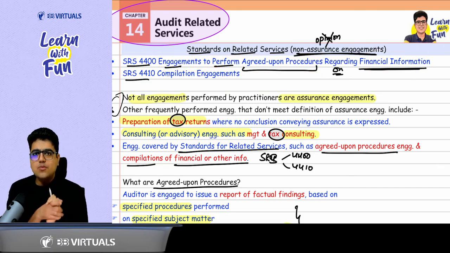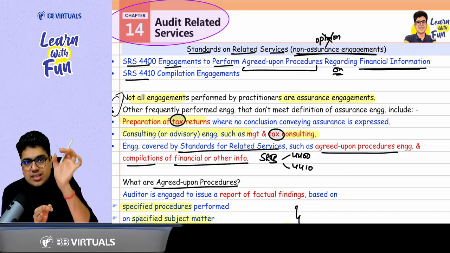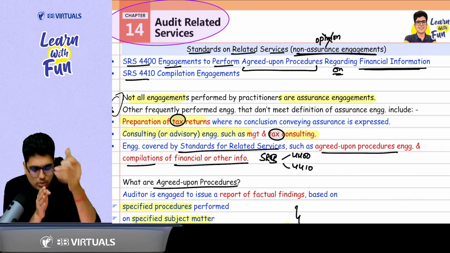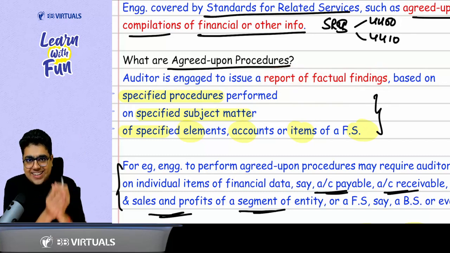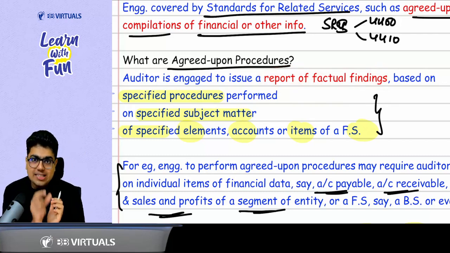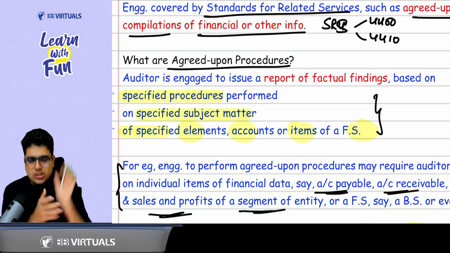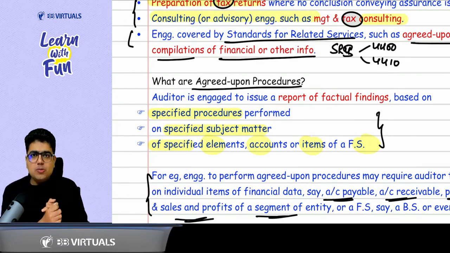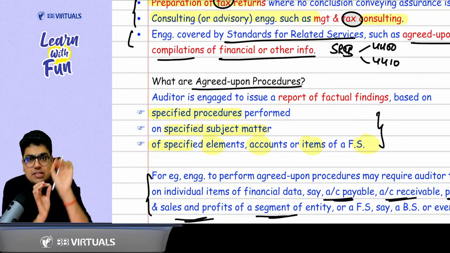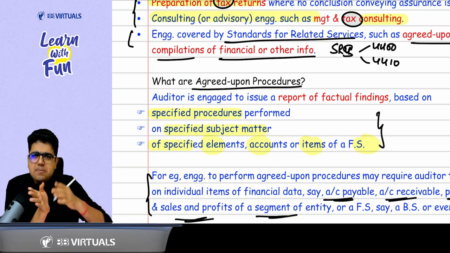Now, sir, the question comes, what is an agreed upon procedure? In the agreed upon procedures, you are just required to report the facts, the findings. How do I get to those facts? By performing the specific procedures. Whatever procedures are instructed to you, only those procedures you have to perform, on a specified matter of account, item or element of financial statement, like debtors, creditors, related party, and so on.